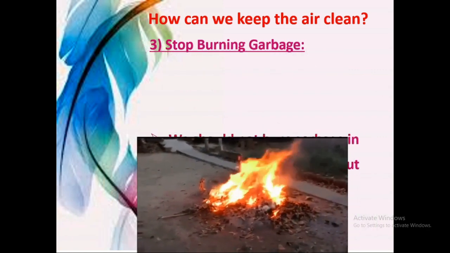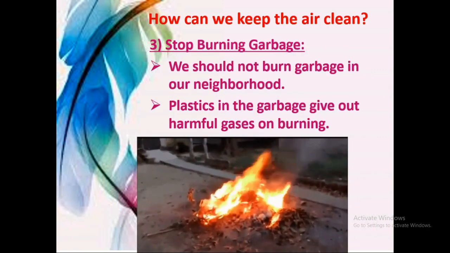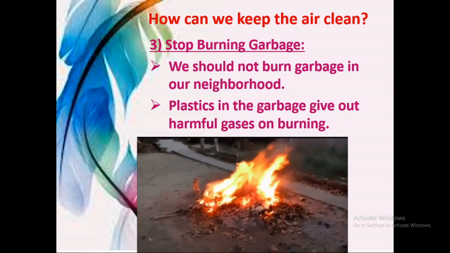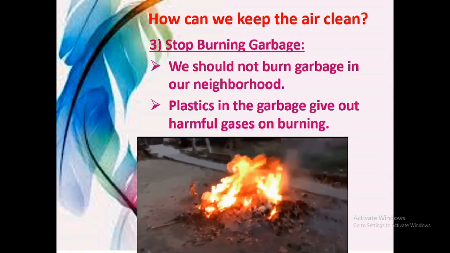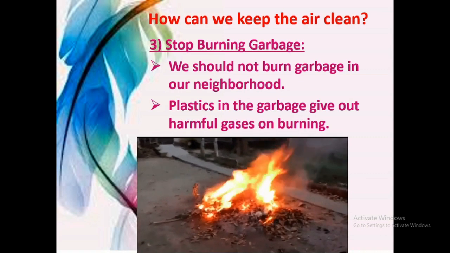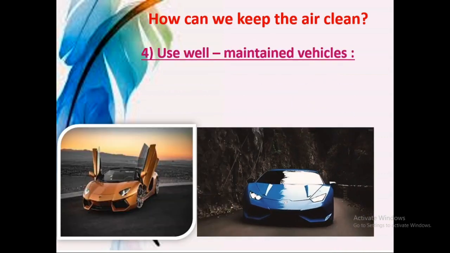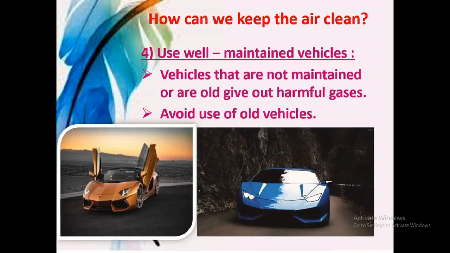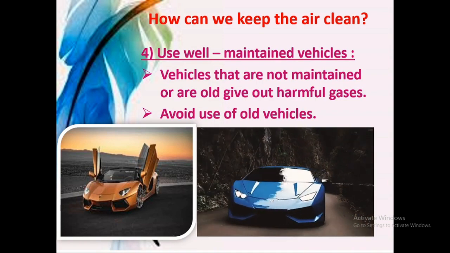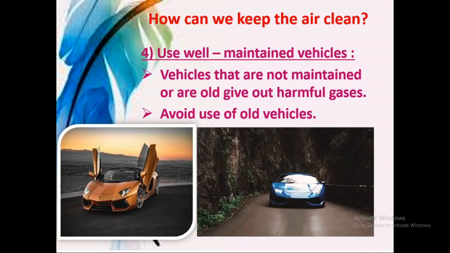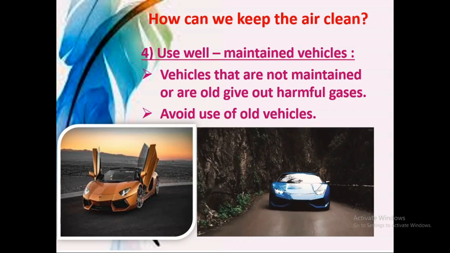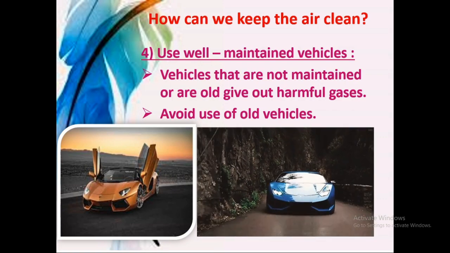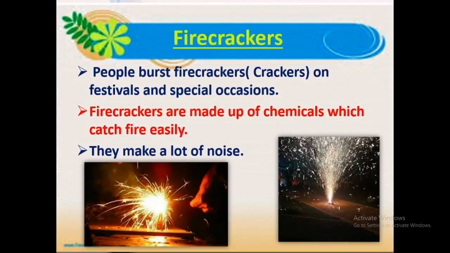Next, stop burning garbage because it emits lots of smoke. Plastics in the garbage give out harmful gases on burning. Last, use well-maintained vehicles. Vehicles that are not maintained and are old give out harmful gases. Avoid using such vehicles.